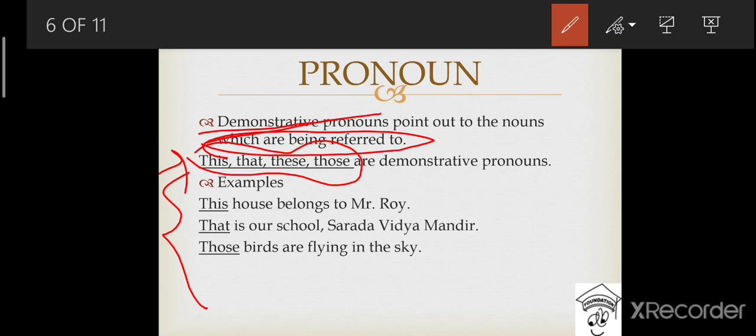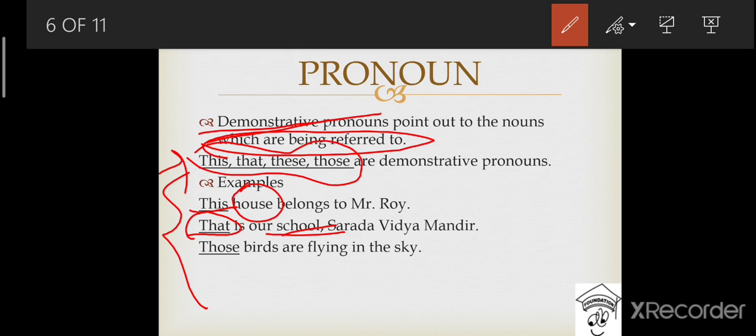This house belongs to Mr. Roy. So to refer to the house, we have used the demonstrative word this. So in this way, this becomes an example of a demonstrative pronoun. The second example says, that is our school, Sharda Vidya Mandir. So to refer to the school, we are using the demonstrative word that.